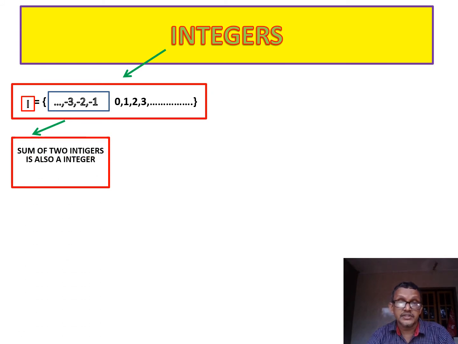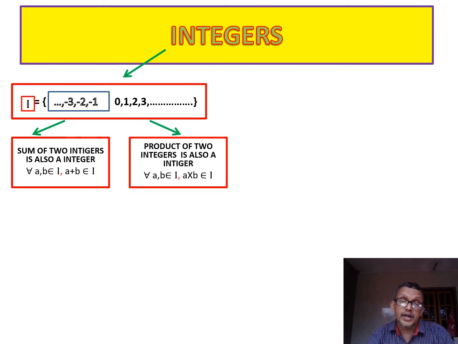So what about addition? The sum of two integers is also an integer. For all a, b belongs to I, a plus b belongs to I. You can consider any two numbers in I, because negative numbers are also there. For example, minus 3 plus minus 2 is minus 5. So the sum of two integers is also an integer. Similarly, the product of two integers is also an integer. For all a, b belongs to I, a into b belongs to I.